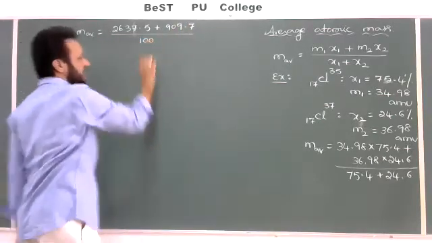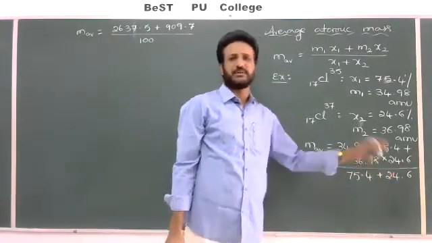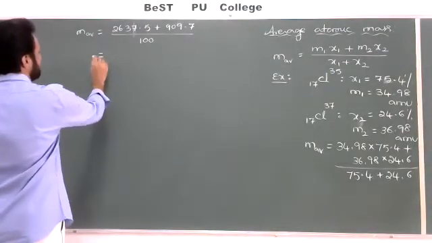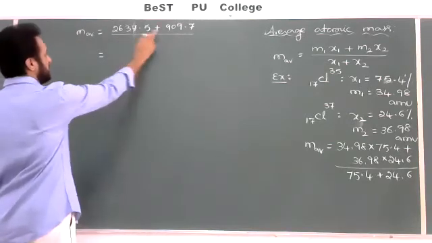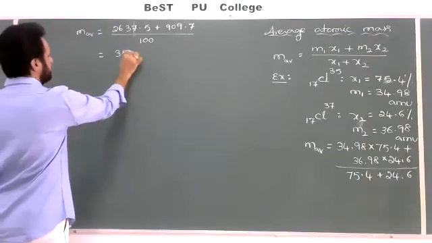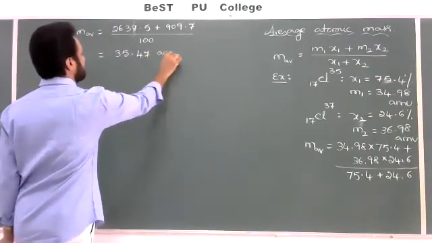Denominator: adding 75.4 plus 24.6 gives 100. Now adding both values in the numerator, we get 35.47 AMU.